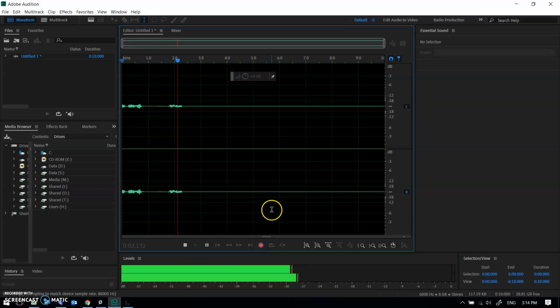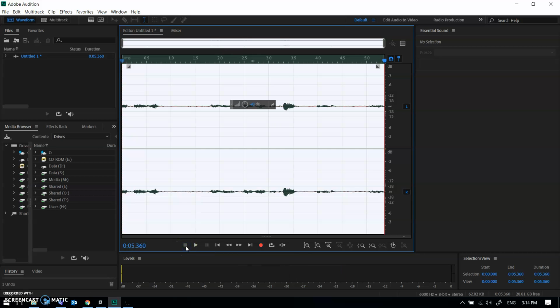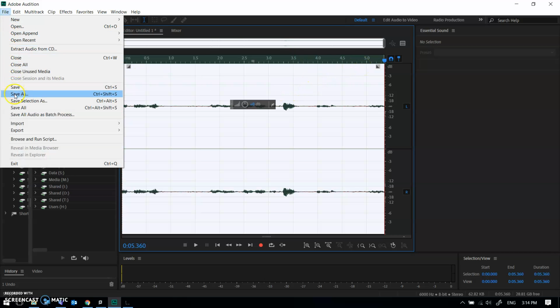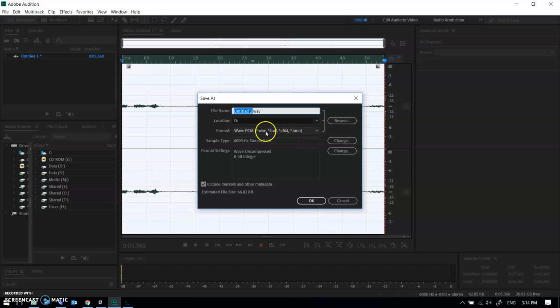And I think a reasonable number to work with would be 5 seconds. That's about 5 seconds worth, 5 and a very little bit. And if I now was to say save as, and I save it as a wave file, wave uncompressed 8-bit integer, it tells me that that file will be 66.8 kilobytes.